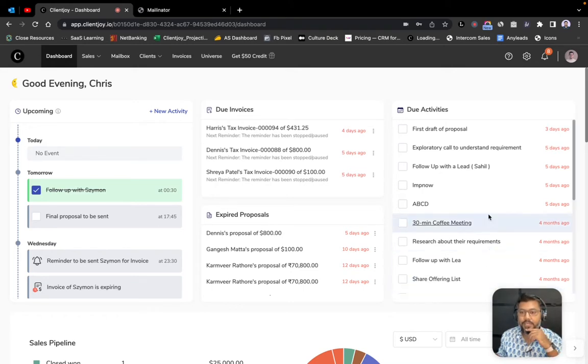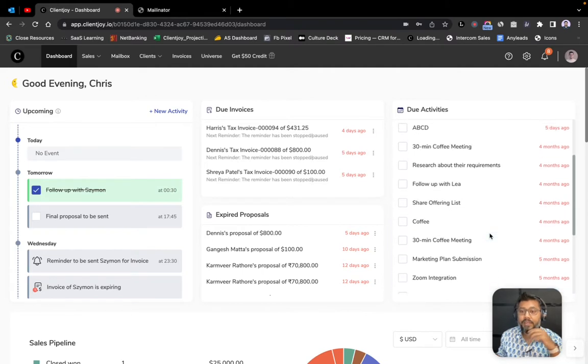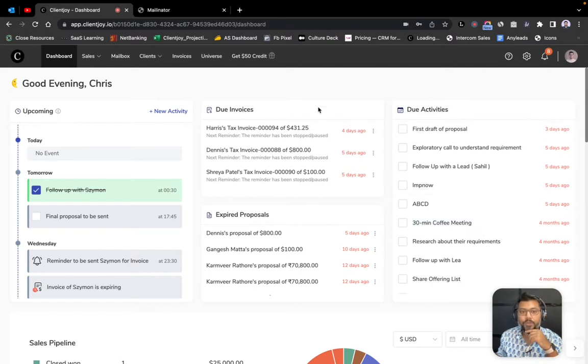And over here are basically the list of activities that they were supposed to do, but for some reason or the other they've not been able to do. Right? And so this gives them a very quick snapshot of things that are going to happen today and for the next 7 days, things that will help them figure out how they can manage their cash flow, how they can ensure their future cash flow and the things they need to do for that, and a list of activities that they should have done up until now that were already planned and on calendar, but they've not been able to get around to. Now, all of these things are gathered because of their activities across all of these different modules that we have.